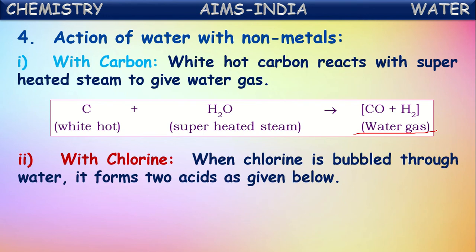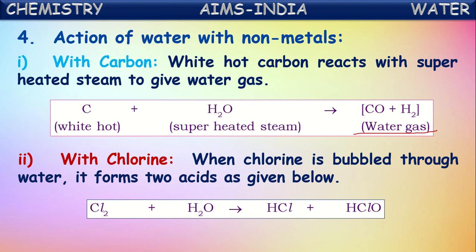Next, action of water with chlorine. When chlorine is bubbled through water, it forms two acids. When chlorine gas is bubbled through water, it reacts with the water and forms two acids. They are hydrochloric acid, HCl, and hypochlorous acid, HClO. So these two acids, HCl and HClO, are formed when chlorine gas is bubbled through water. That's the reaction of chlorine with water.